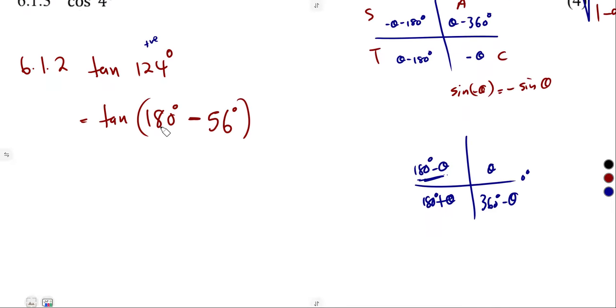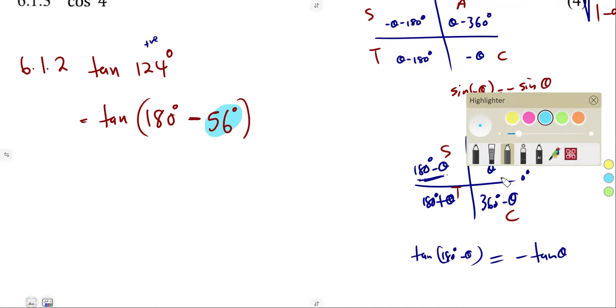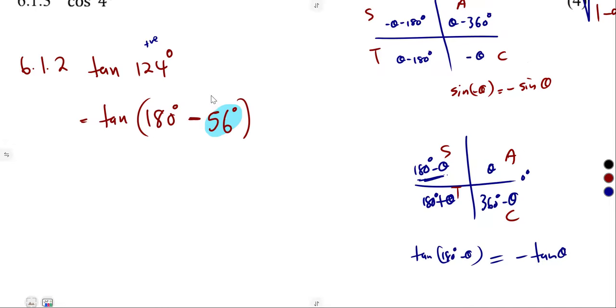So from our reduction, the tan of 180 degrees minus theta is in the second quadrant, which is the quadrant for sine. Sine is positive, remember, so tan gets a negative there. It is negative tan of theta. Our theta is 56. We are taking our theta as our acute angle. So tan 180 degrees minus theta gives us negative tan of theta. So that's negative tan of 56 degrees.